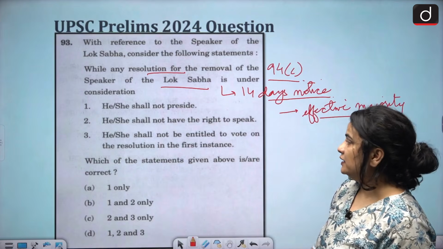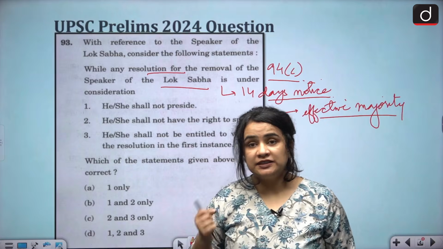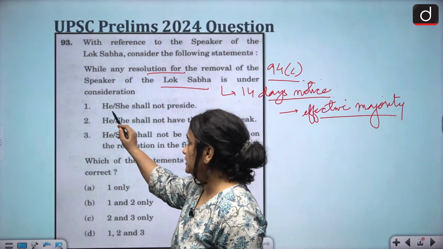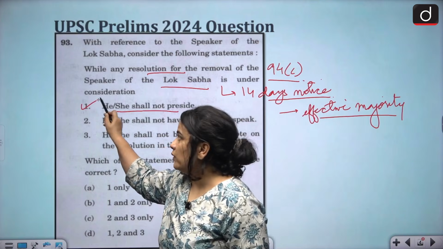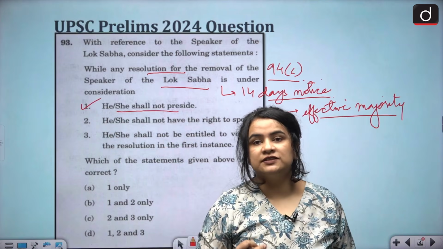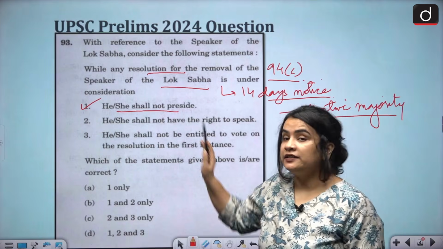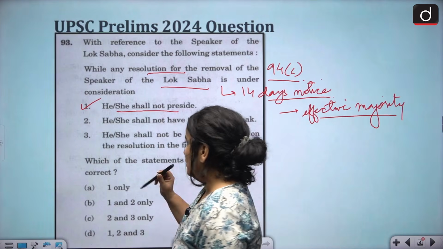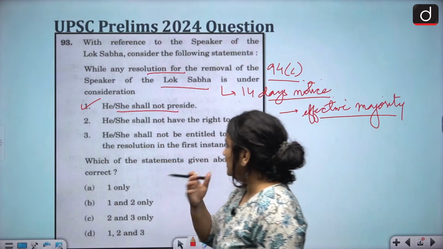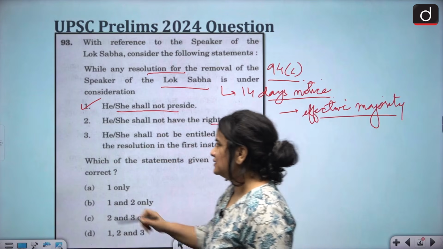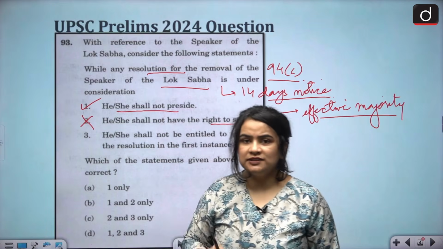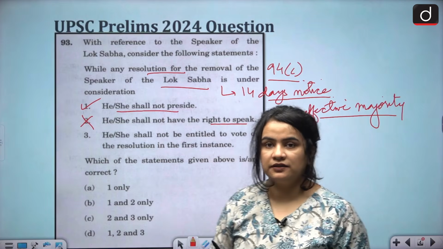Now, while the resolution for the removal of Speaker is underway, let's see, he or she shall not preside. This is accurate. While such a motion or such a resolution is underway, the Speaker cannot preside in the House. The second statement says, he or she shall not have the right to speak. This is incorrect. Of course, the Speaker shall have the right to speak.